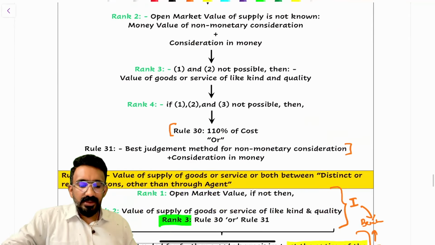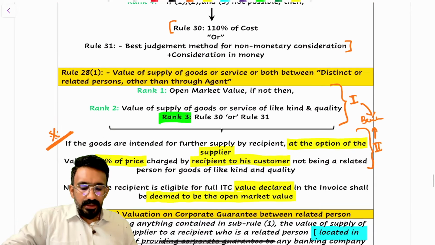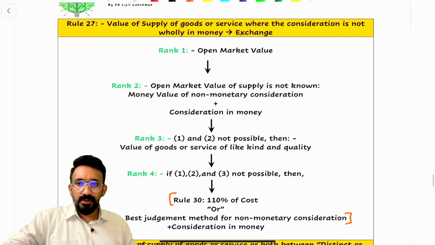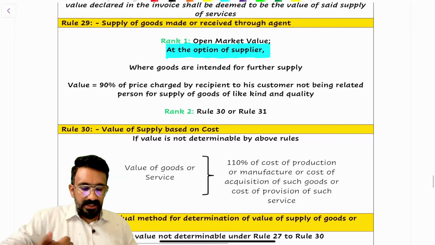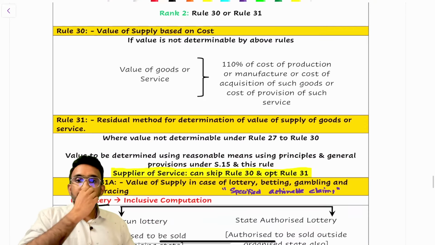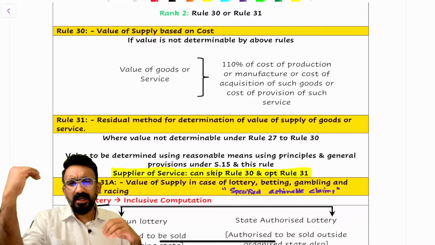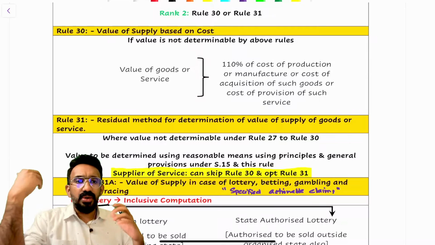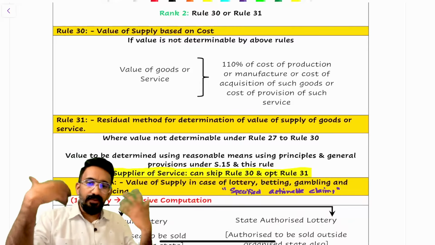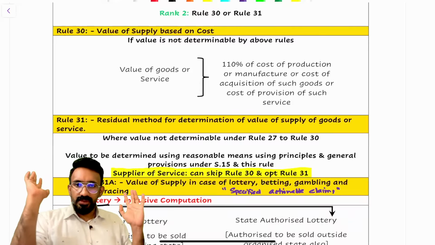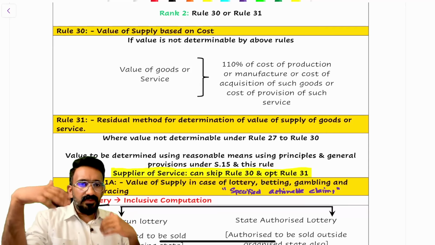I have summarized the valuation rules separately that I can show you. From rule 27 onwards, rule 27, 28 now has two sub rules. Rules 29, 30, 31 will be considered the first segment of valuation rules, from 27 to 31, wherein it tells you in different scenarios how you determine value when you cannot apply section 15, or it is said that you have to apply these valuation rules only. So the CGST valuation rules from 27 till 31 are one segment.